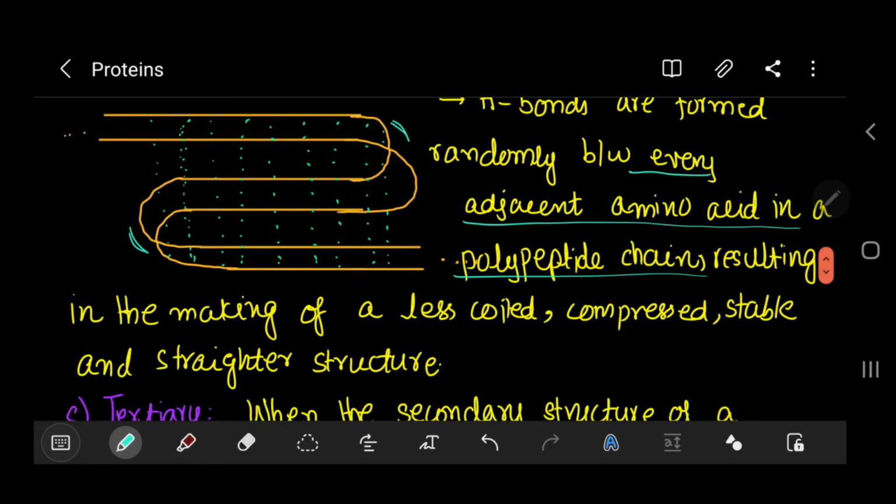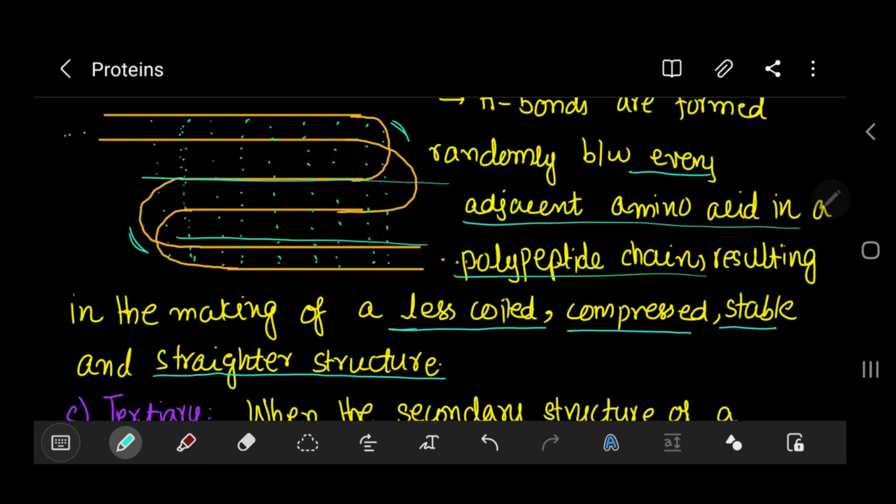This results in the making of a less coiled structure. Comparing with the alpha helix, it's less coiled, it's compressed. It's stable and it's a straighter structure. As you can see, it's straight, with not very many bends. It's not helical.